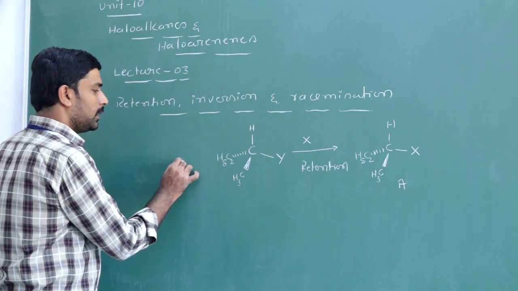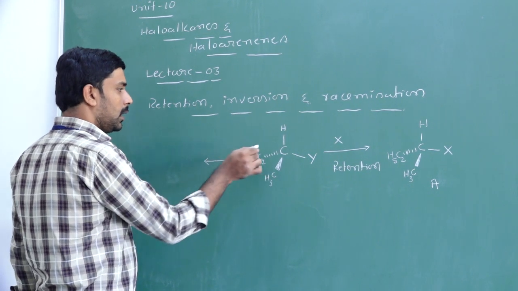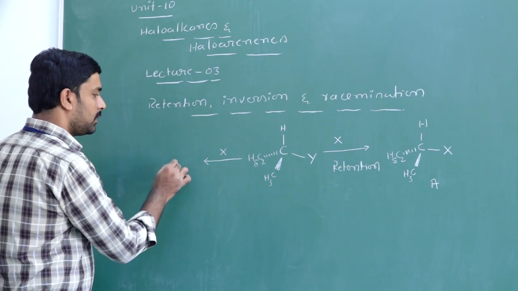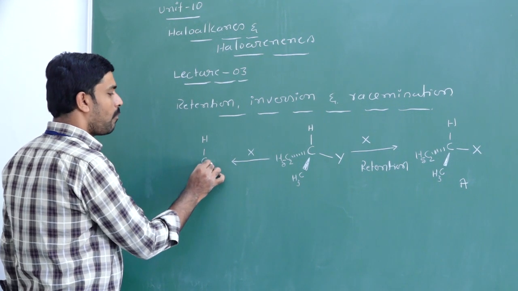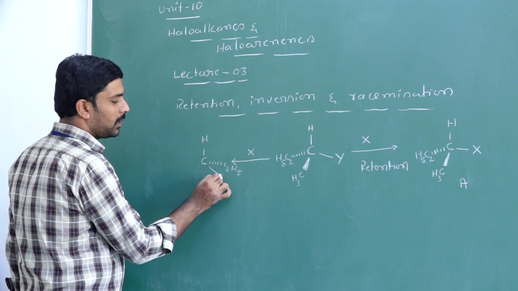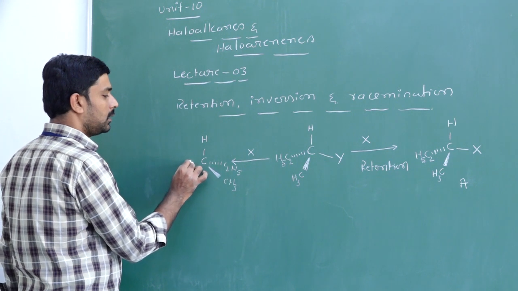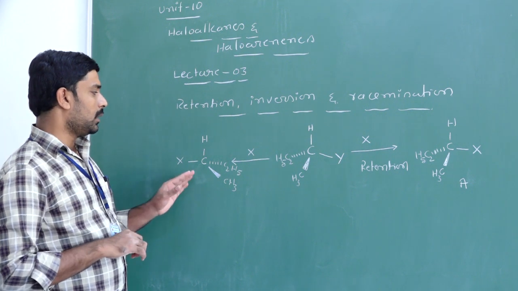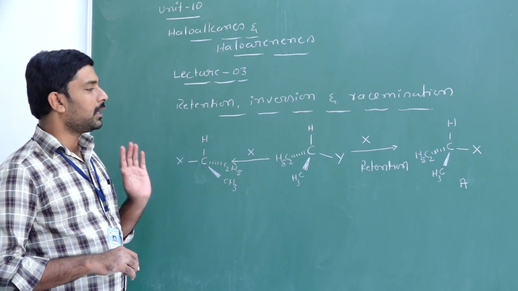When the nucleophile X attacks the chiral carbon, that is the chiral center or stereogenic center, we may get a product with carbon, hydrogen, C2H5, CH3 and X, where the configuration is completely inverted.